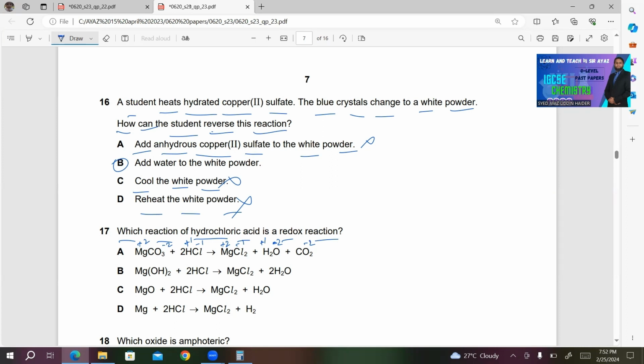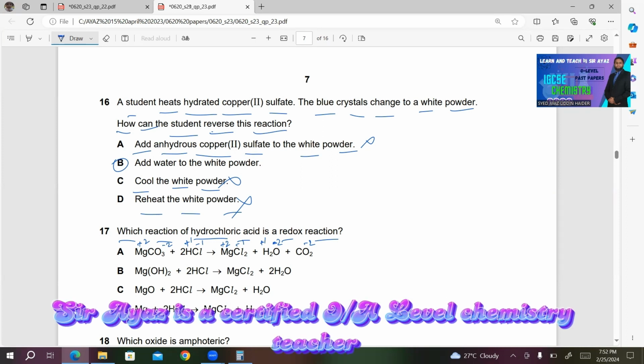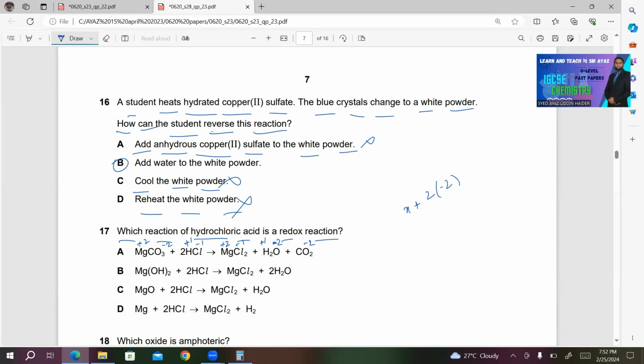Let's work out the charge on carbon if you want. If you take X for carbon, how many atoms of oxygen? We have 2 atoms of oxygen, -2 each, and overall there's 0 charge. So X - 4 is equal to 0, or X is equal to +4. So carbon is carrying +4 here.